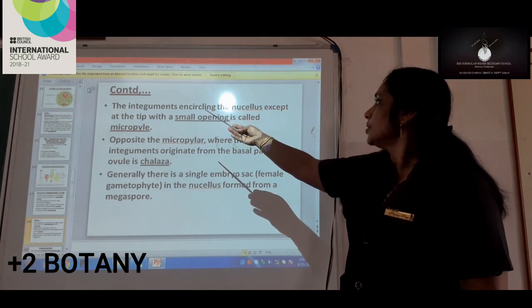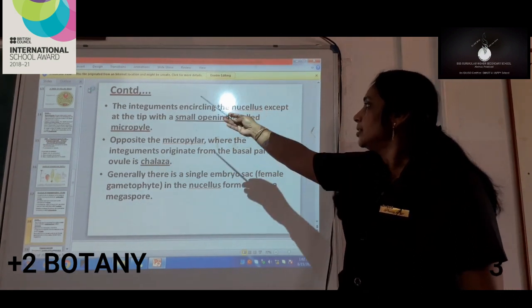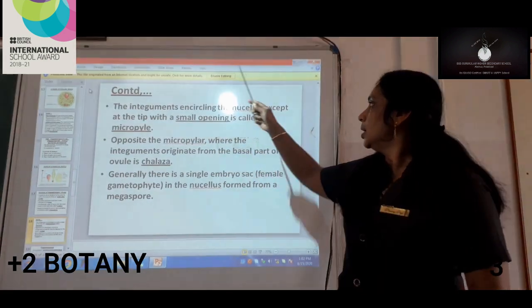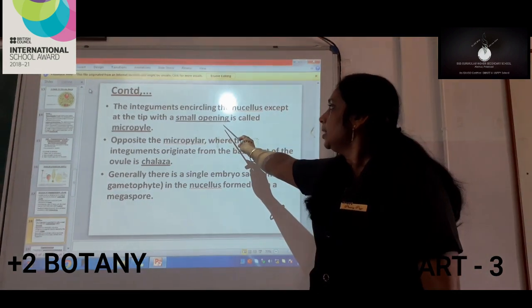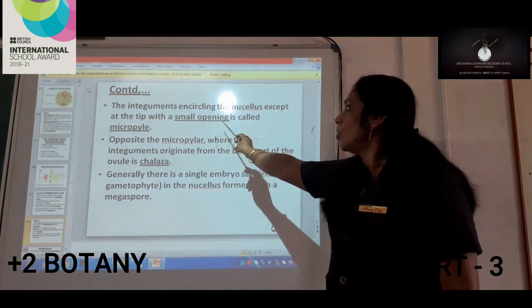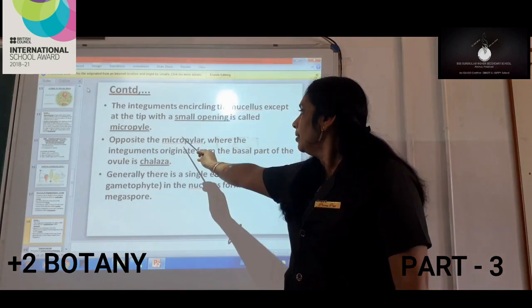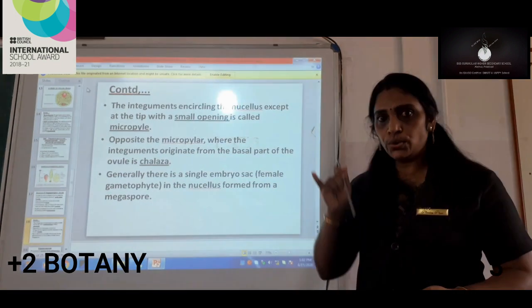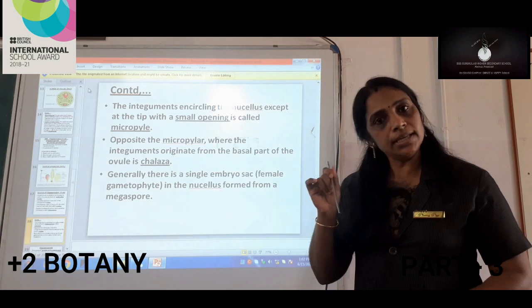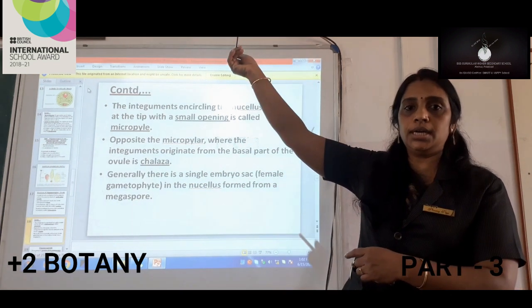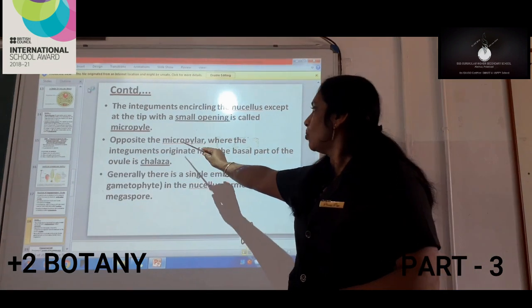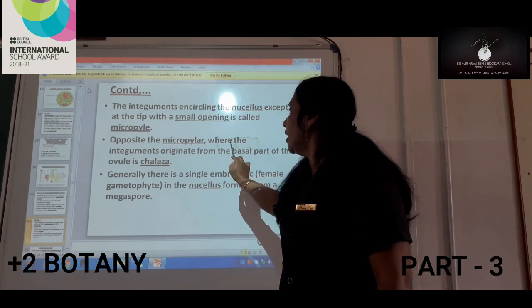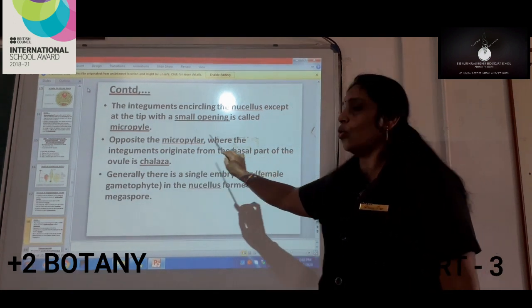And this integument, except at the tip, is covering or encircling the nucleus, but at the tip there will be an opening in the integument area, and that is called the micropyle. Opposite to the micropyle, at the base, is where the integument originates from, the basal part of the ovule, which is the chalazal.